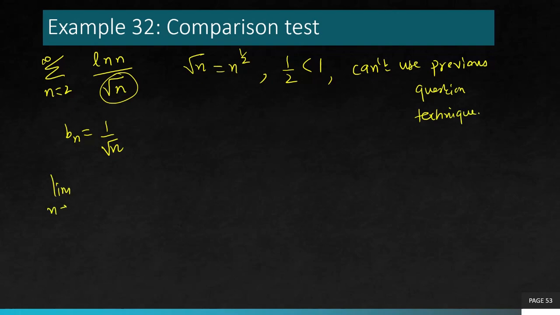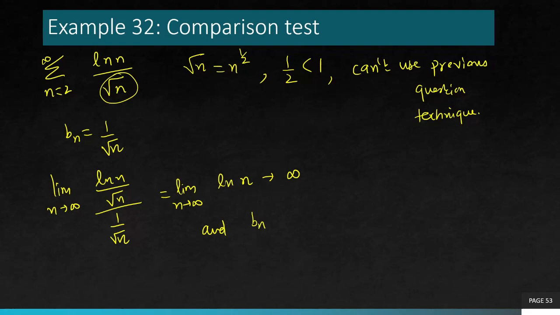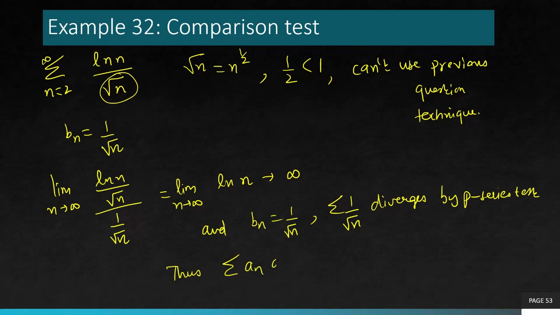So in this case, if you apply limit n goes to infinity, an over bn, it's simply ln n because you choose it exactly the same, that gets cancelled out, it goes to infinity. And bn is obviously divergent because the power is less than 1. P series test tells you that this is divergent. So infinity and divergent combination gives you that your original given series also diverges.